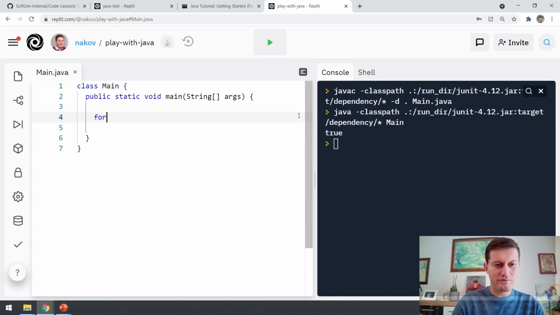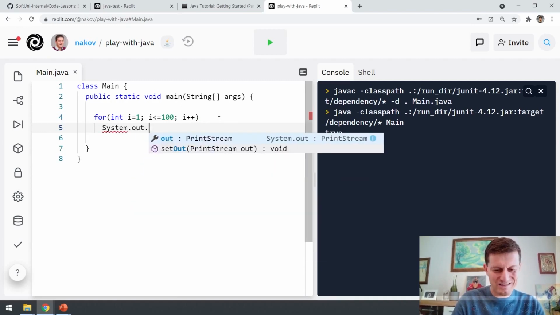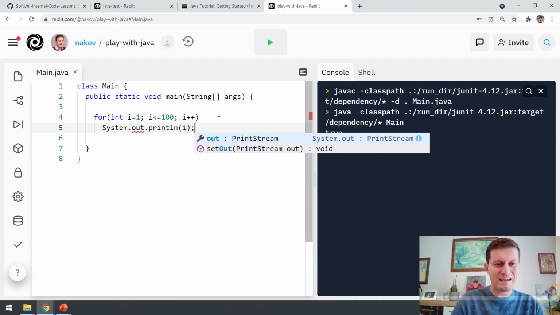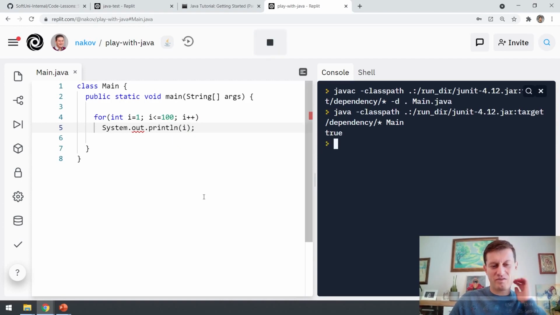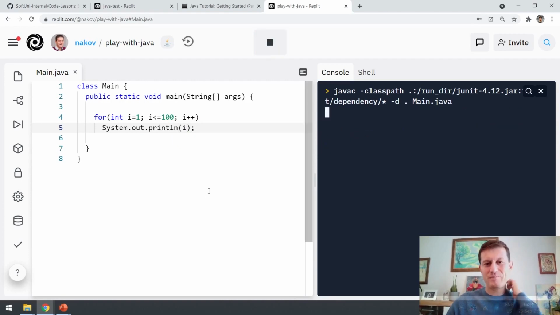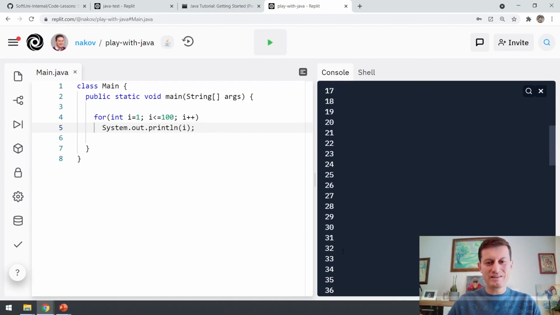I can write for int i equals 1, i less than or equal to 100, i plus plus, and in the next line I say console, sorry, this is in another language, System.out.print. When I run this small program, I will get the numbers from 1 to 100 on the output of my program.